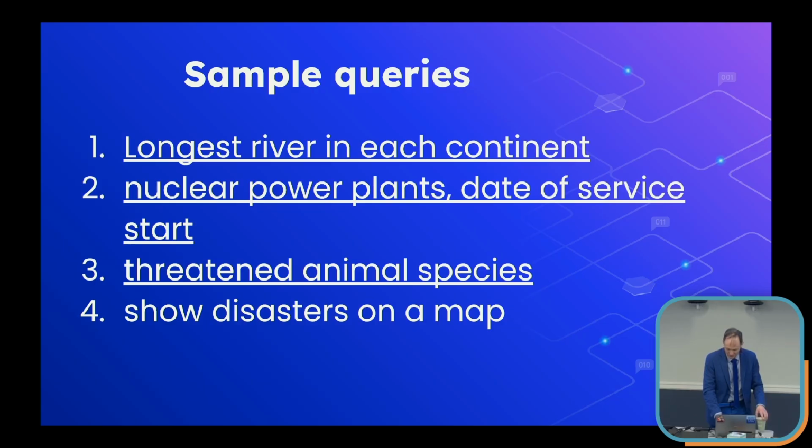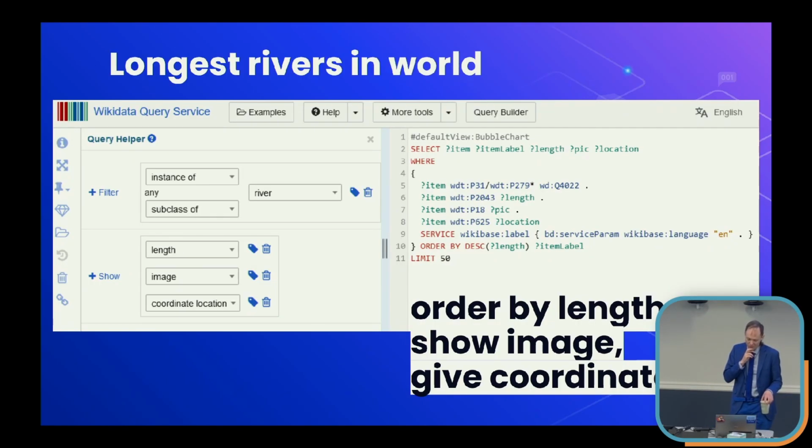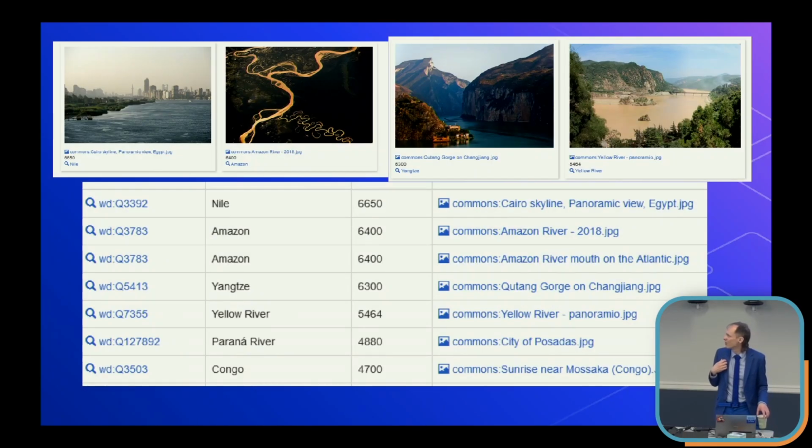So rivers, query for rivers. Give me an instance or a subclass of a river. I want the length, I want the image, I want the coordinate location. And there you go. There's your rivers ordered by length.